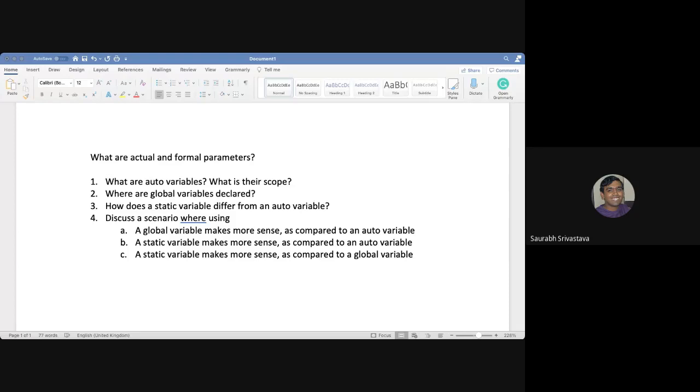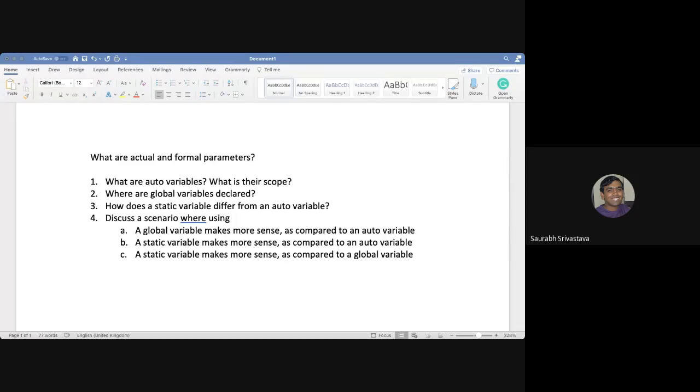We have not discussed this, but I'm sure some of you might have heard the term: there is a place called stack. Some variables are stored in stack. Auto variables are those which are stored in stack. As soon as your stack frame is removed, those variables go away. So they are automatically assigned and automatically freed. This is the idea, and that is why you actually don't need to use the auto keyword.